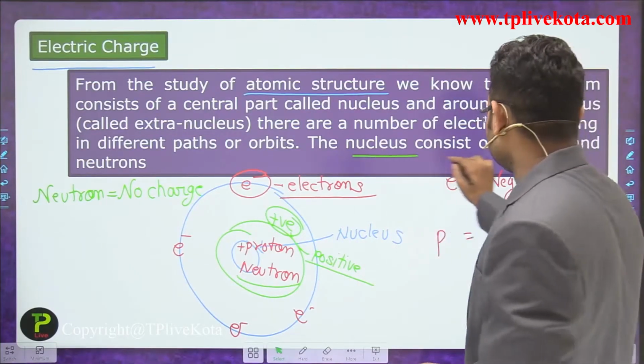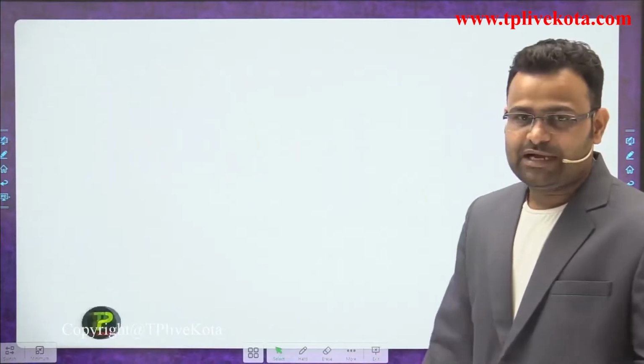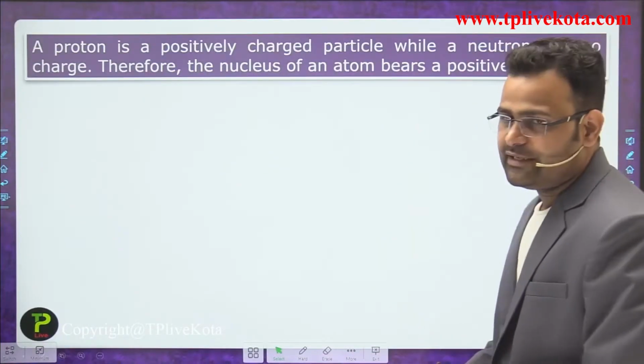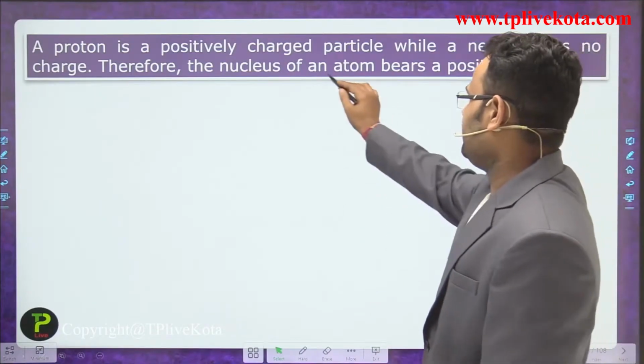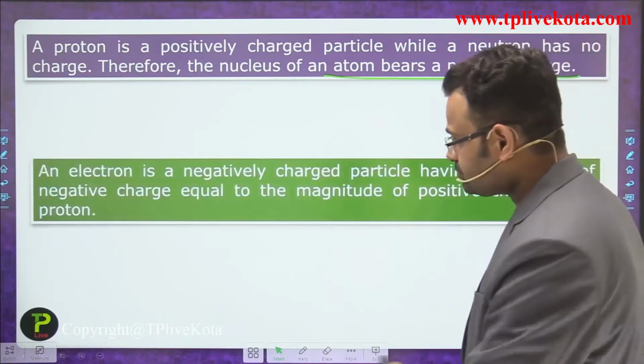The nucleus consists of protons and neutrons. A proton is a positively charged particle while a neutron has no charge. Therefore, the nucleus of an atom bears a positive charge.